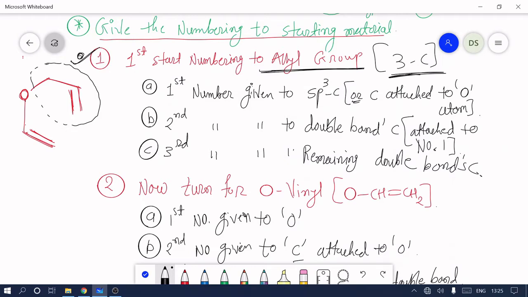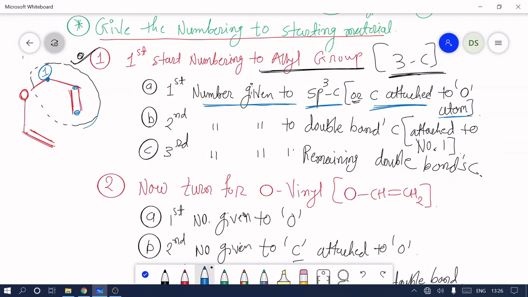Therefore the first number is always given to the sp3 carbon in the allyl group, or we can say the carbon attached to the oxygen atom. Let's check it. This is the allyl group, black bordered, and there are 3 carbons. There is only one sp3 carbon, so we give it number 1.